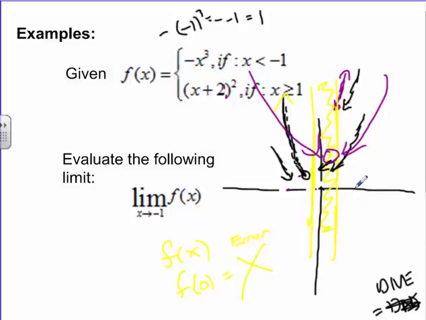So back to my wall concept of that one guy's paradox. As you get closer and closer to the wall, what are you approaching? Are you approaching 6 or 7 or 2? And if you're approaching from the other side of the wall at the exact same value, then there is actually a limit there. And if the sides approach at different spots, that doesn't work. I was just thinking, maybe use that wall analogy.